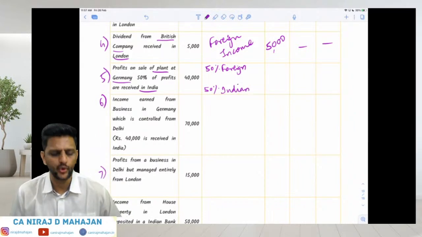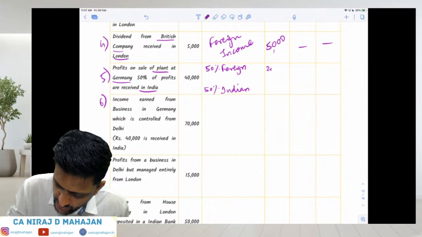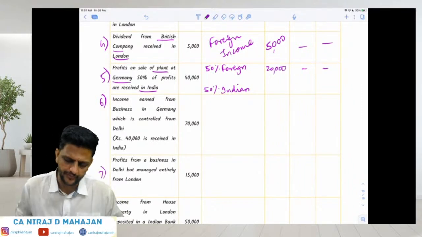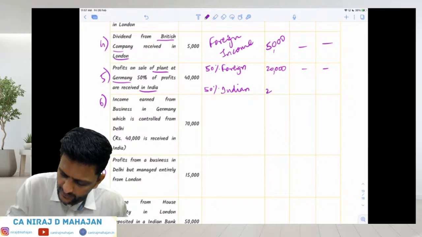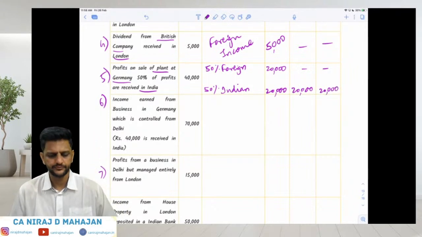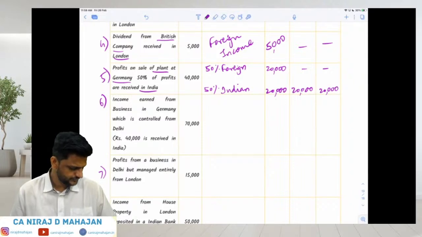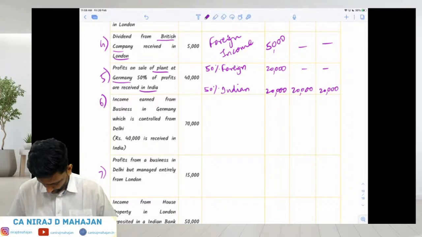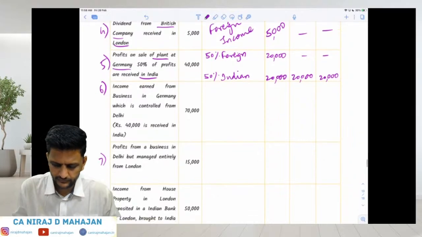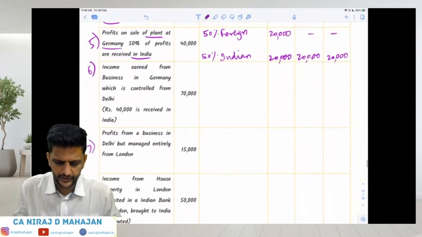Foreign income will be taxed only for ROR, which is 20,000. And Indian income of 20,000 is taxable for all of them, ROR, RNOR and NR. Are you understanding or no? Comment something quickly. Okay? Clear? Done?